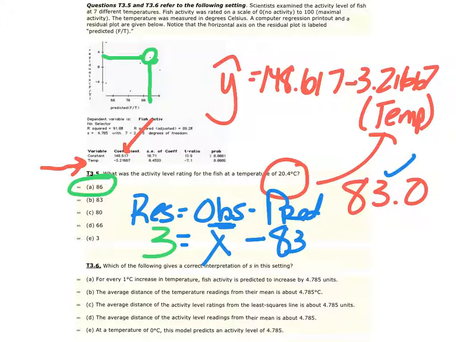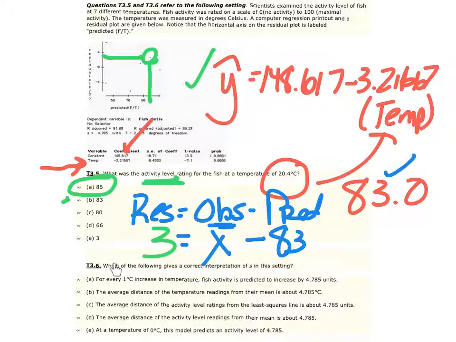Be careful about writing the equation first, and then thinking about what they really want to know is what was the actual activity level, not the predicted level, because clearly we see that that answer was there in answer B, which is not correct. We have to actually find that actual or observation amount.